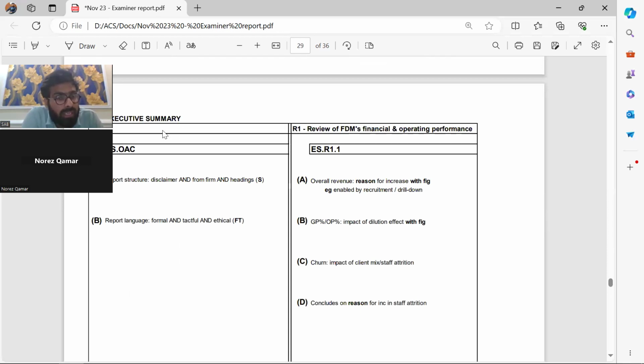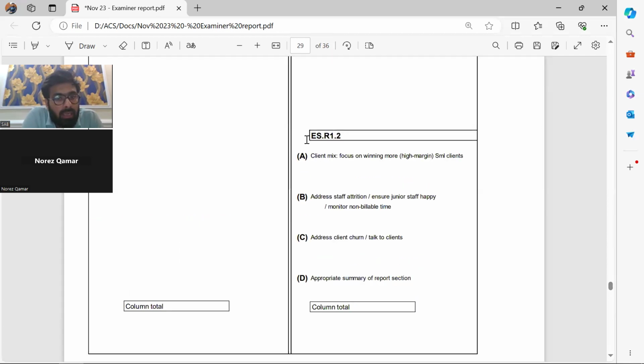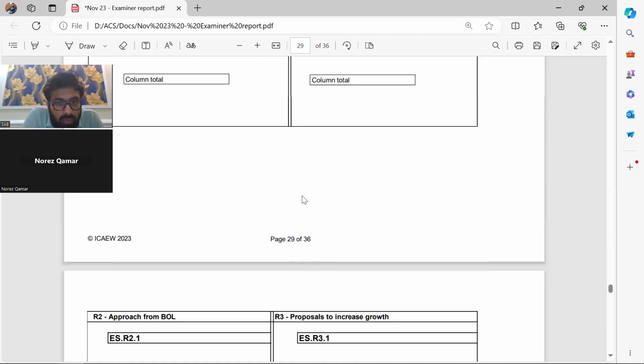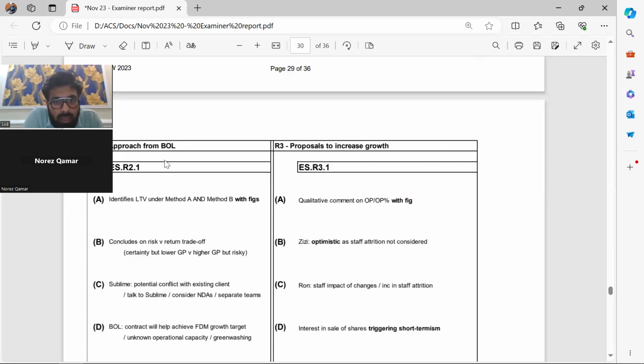Like there's a box of executive summary, right? Then the executive summary of requirement one, you're going to be making it. Executive summary of requirement two, you're going to be making it. Executive summary of requirement three should be here as well, and you're going to be making it.